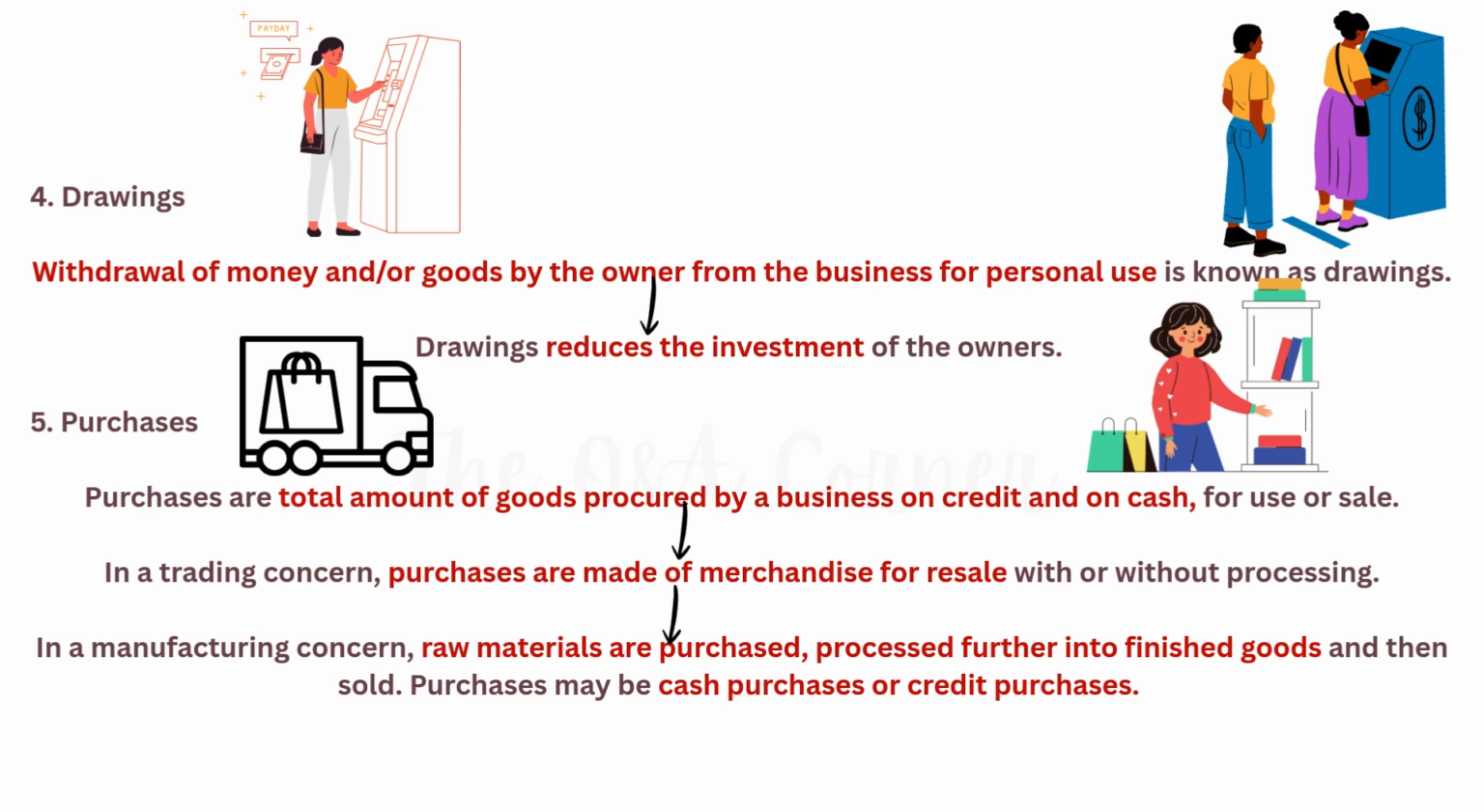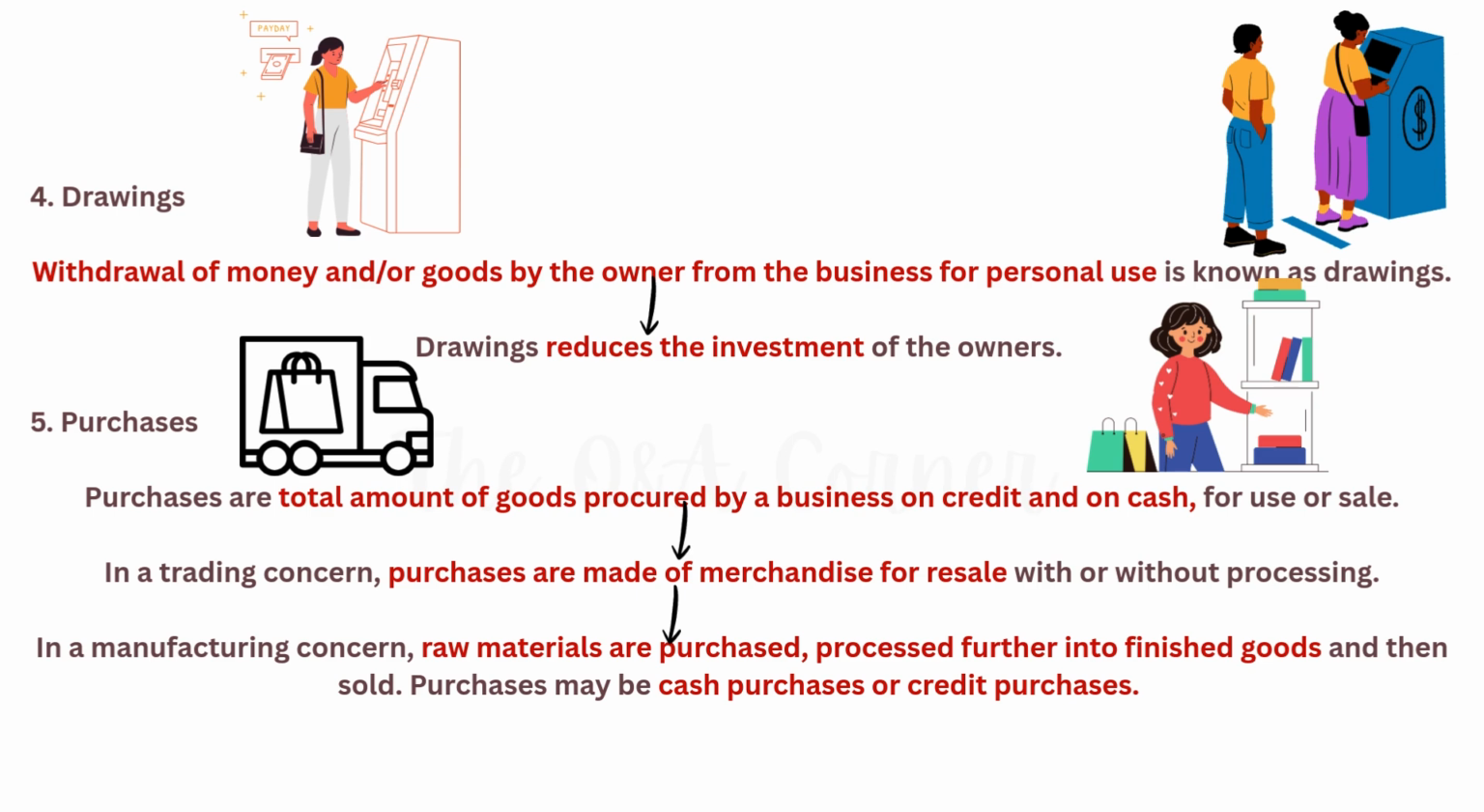What is drawings? When a business owner takes money or goods from the business to use for themselves, it is called drawings. In accounting, the owner and the business are treated as separate. If the owner takes 500 rupees from the cash register to pay their personal house rent, that money is no longer available for the business to use. Drawings reduce the owner's total investment, that is, capital, in the business.